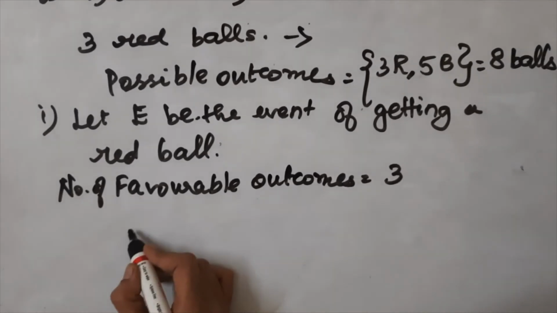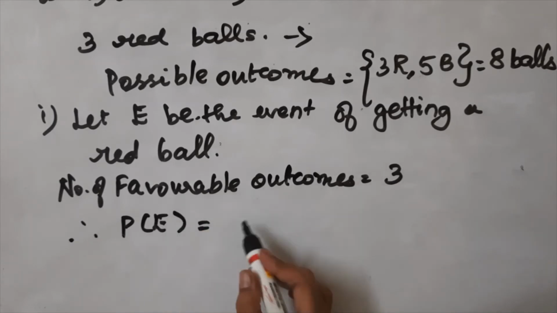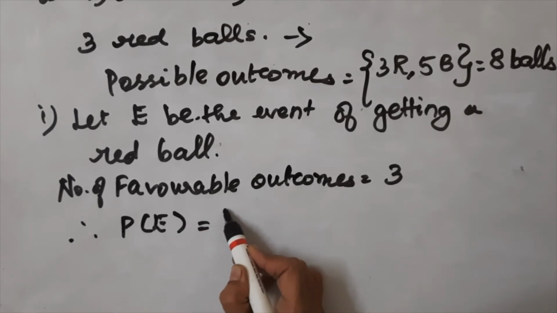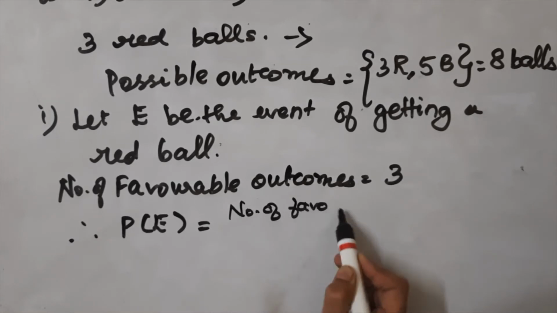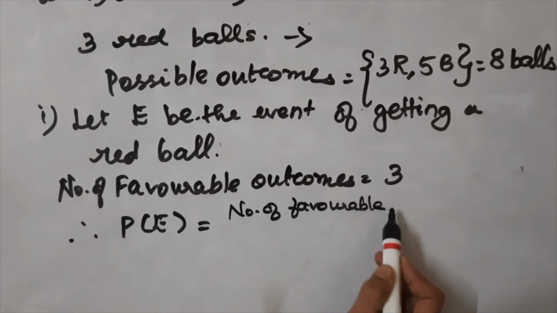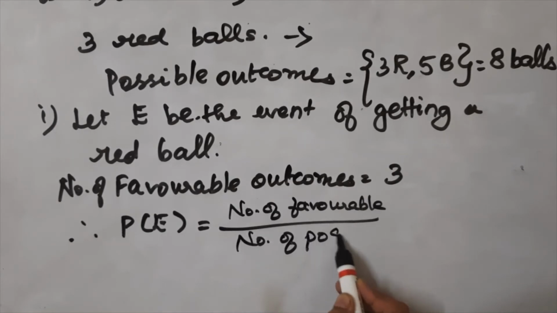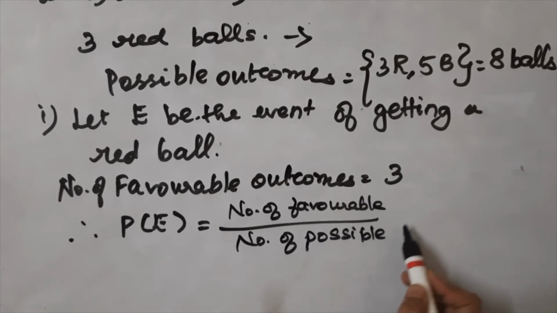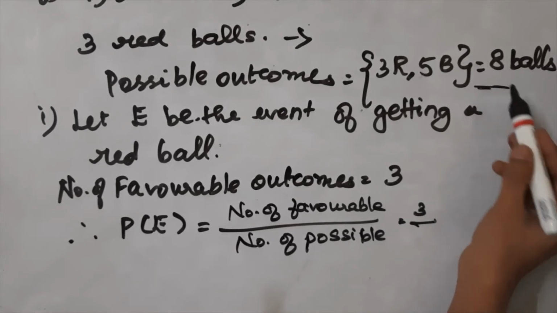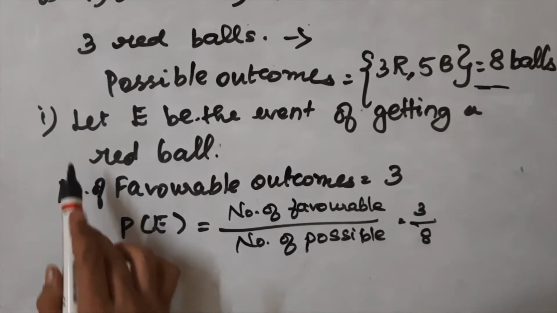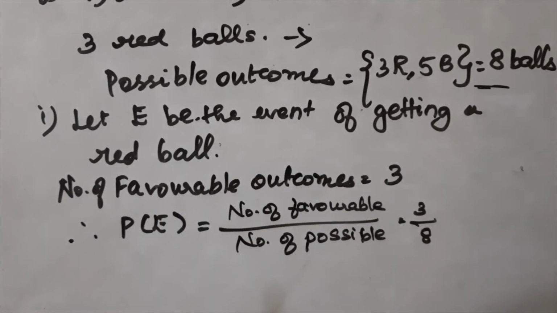Therefore, the probability of getting a red ball, P of E, is equal to number of favorable outcomes upon number of possible outcomes. Number of favorable outcomes is 3 and number of possible outcomes is 8. So 3 upon 8 is the probability of getting a red ball.